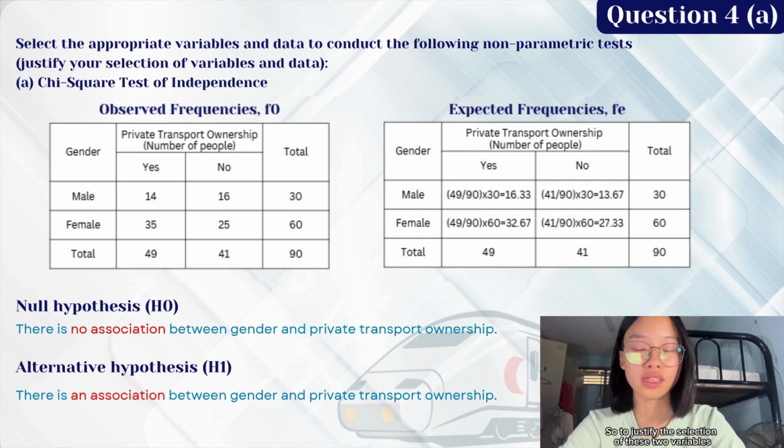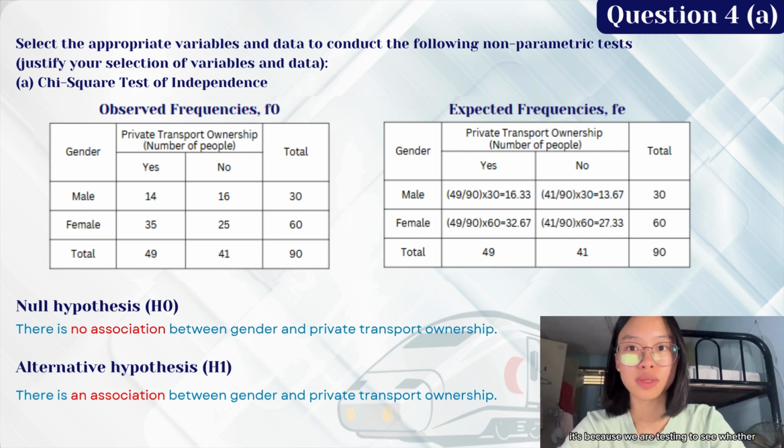So to justify the selection of these 2 variables, we are testing to see whether these 2 variables are independent or have an association with each other. And for this case, the chi-square test of independence is specifically designed to determine if there is a significant association between these two categorical variables.